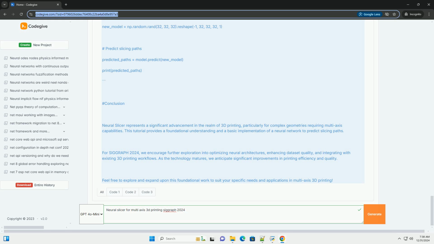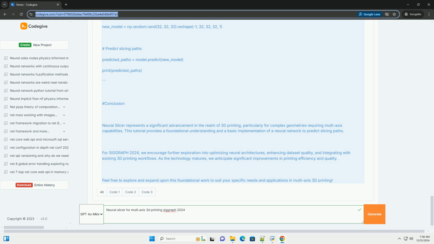X = np.random.rand(num_samples, 32, 32, 32), 32x32x32 voxel grids. Y = np.random.randint(0, 2, size=(num_samples, 10)), 10 slicing paths, binary. return X, y. X, y = generate_dummy_data(1000).